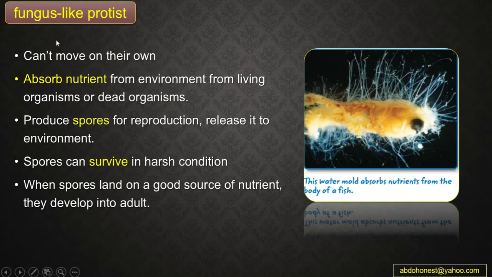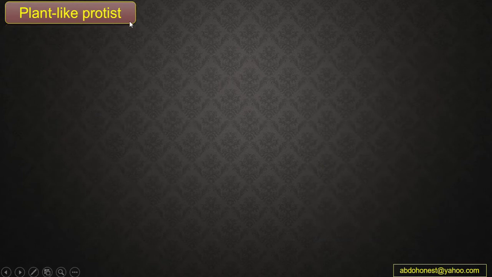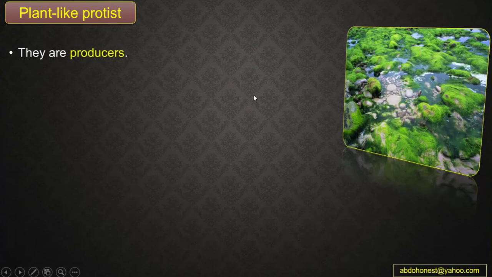And the last part, which is the plant-like protist, we know that, guys, the plant can make its own food, and they have a structure for that, which is chloroplast. Here, plant-like protists, guys, are producers, which means they can make their own food. They have a structure like the chlorophyll, like the chloroplast, which helps them to absorb energy from sunlight and convert it into food. Some of them are unicellular and some of them are multicellular.